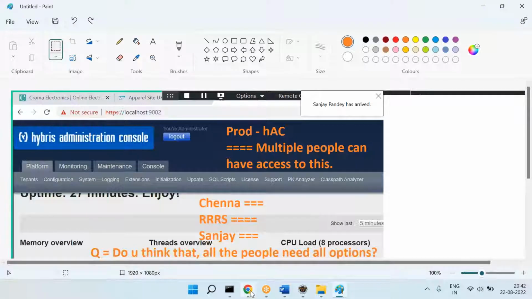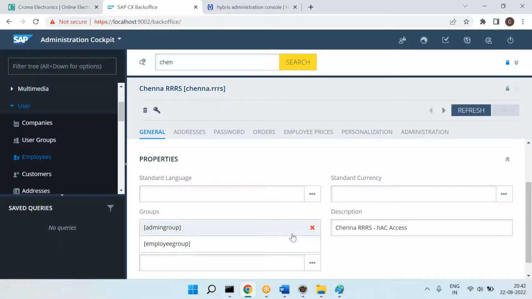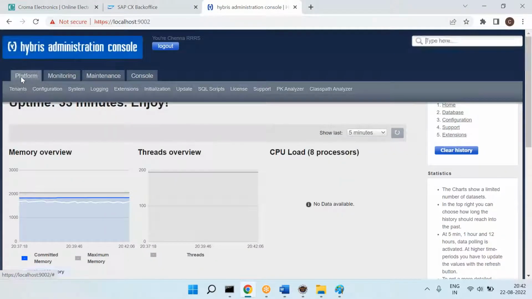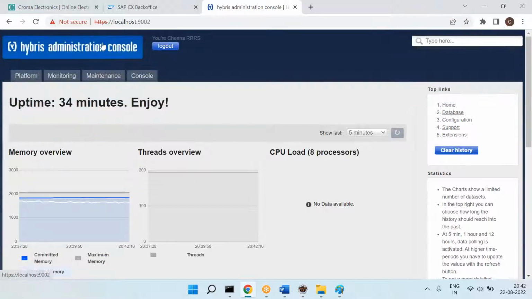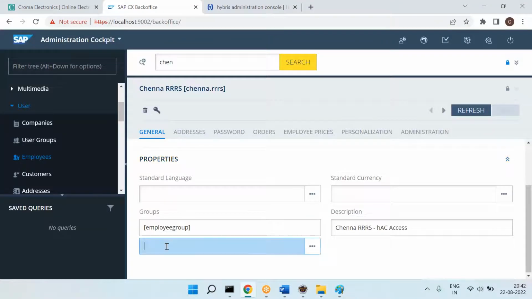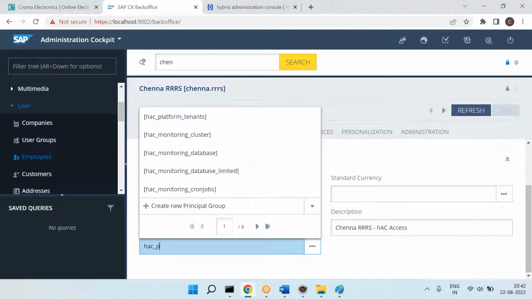For example, I will go to the back office. Now I will remove the admin. So let's say for Chenna, can you please see this one? Assume that Chenna wants to download the logs. So in the hAC, in the platform, there is a support option I want to give him so that he can download the logs. Therefore, I will go to the back office, hAC underscore platform.